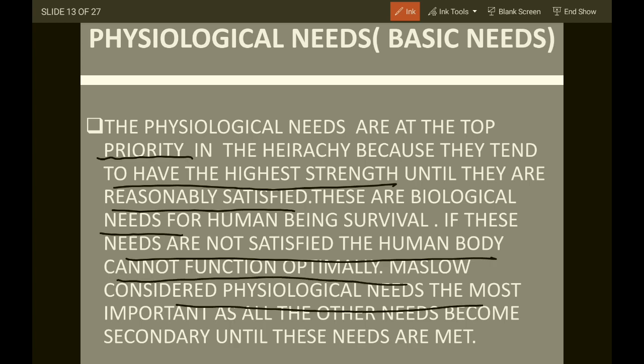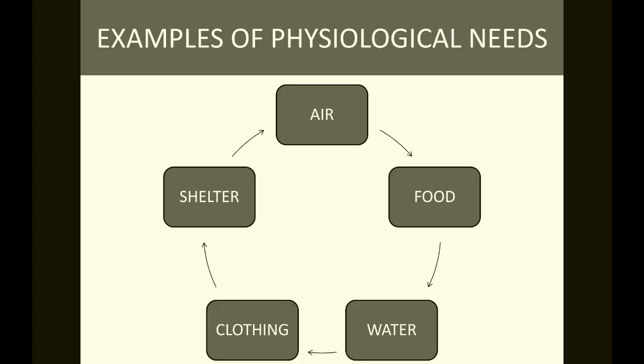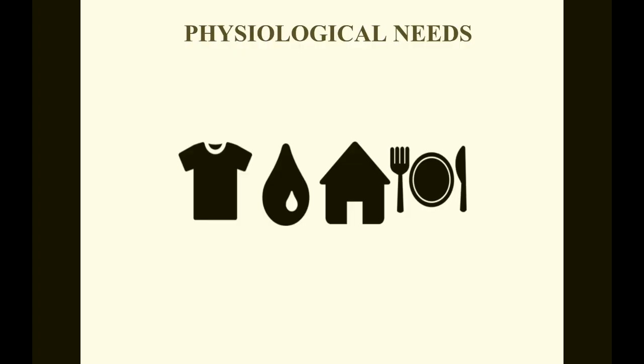Maslow considers physiological need as the most important, as all other needs become secondary. See, if physiological needs are not satisfied, human beings cannot focus on safety needs, social needs, esteem needs, and self-actualization needs. Self-actualization need doesn't arrive if physiological needs are not fulfilled. Very important. Now these are the examples of what he needs: air, food, water, clothing, shelter. These are physiological needs of human beings.